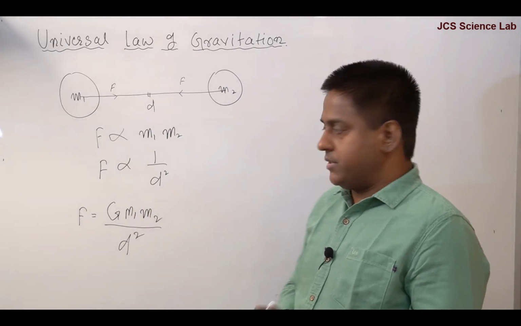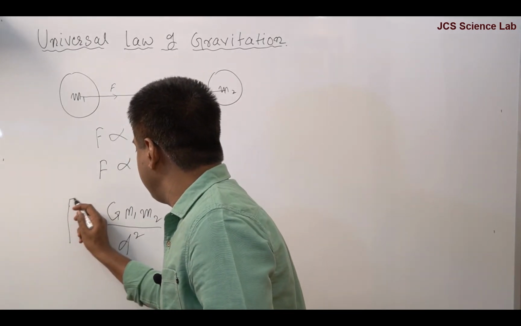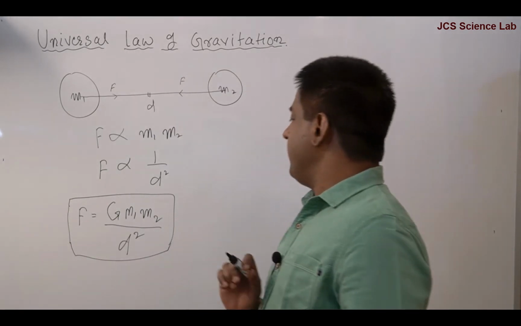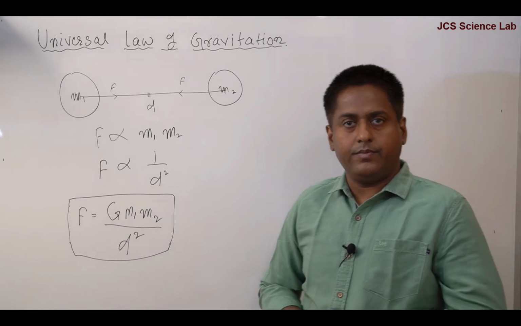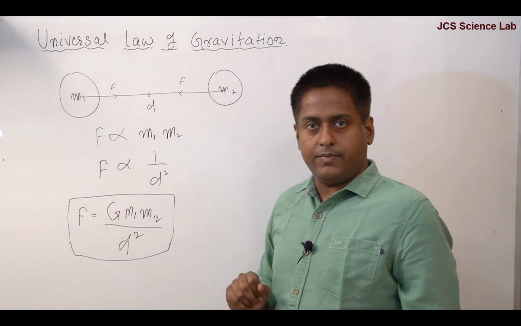This equation is derived from the universal law of gravitation. Right? What is G? Universal gravitational constant.